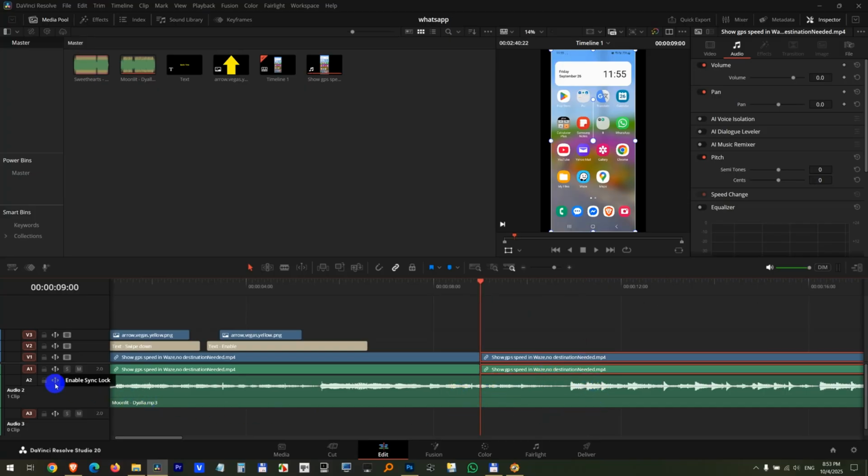So don't forget to disable this sync lock in order to trim only what is selected.